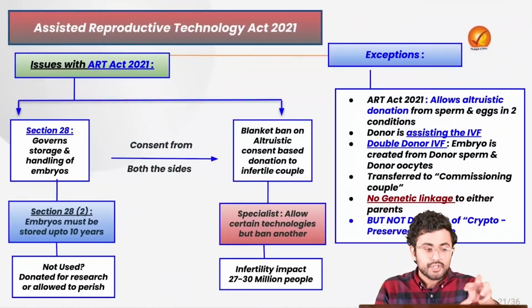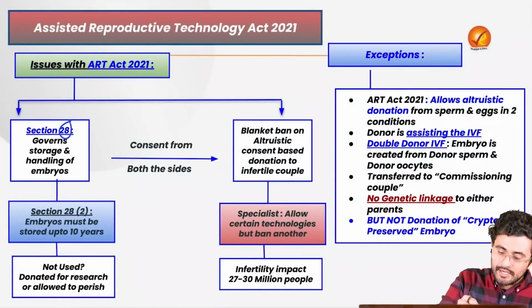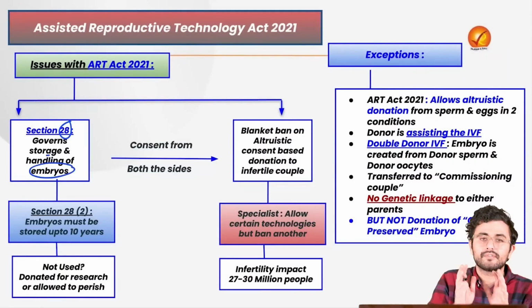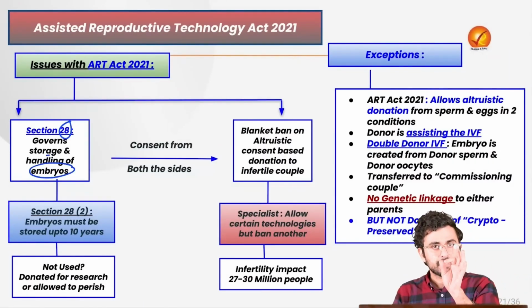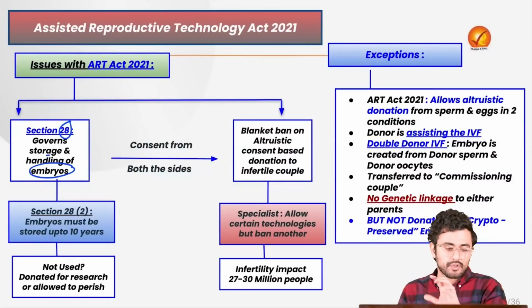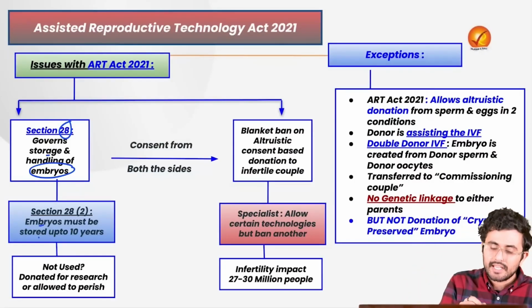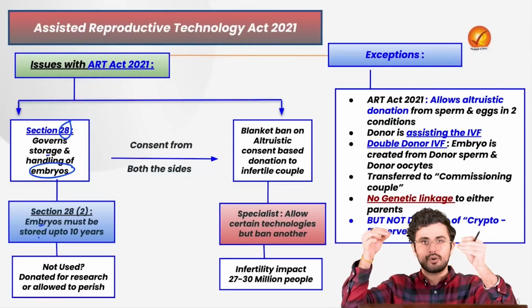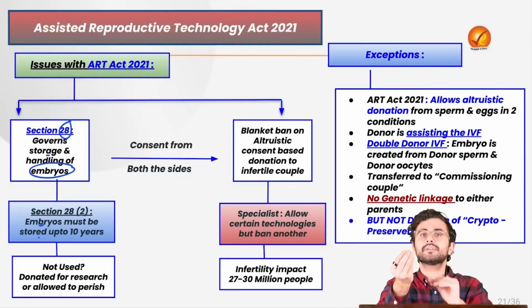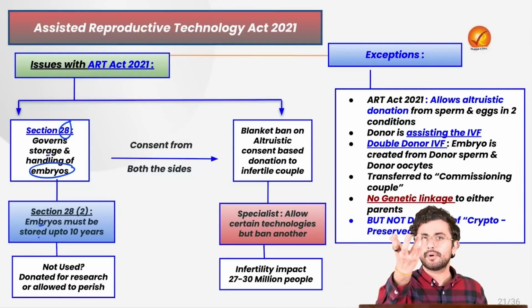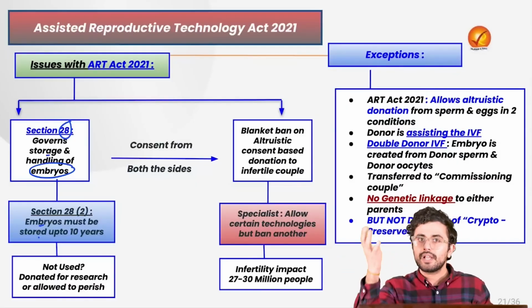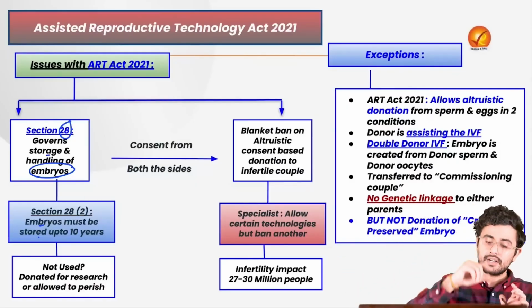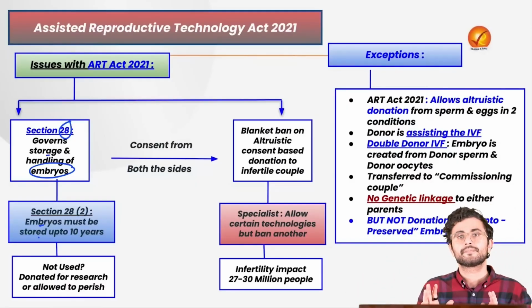Now what is this issue which has arisen? Section 28 of the act basically governs the storage and the handling of the embryos. There is a specific clause, section 28 clause 2, which says that embryos can be stored up to 10 years, right? So let's say for example there was a fusion of the sperm and the oocytes, and that led to the development of an embryo. Such an embryo can be frozen till what time? Till the age of 10 years.